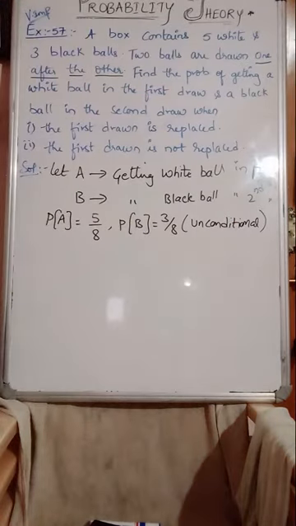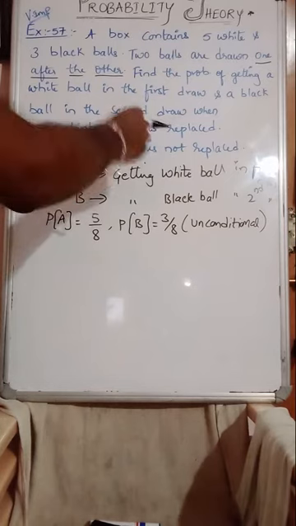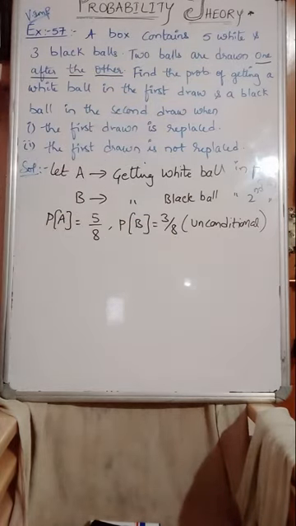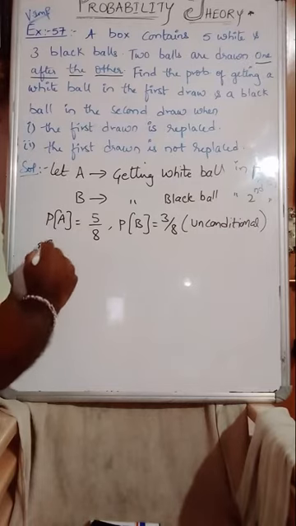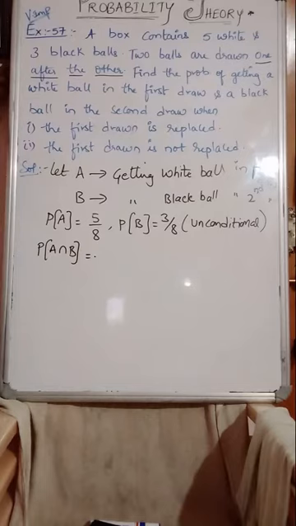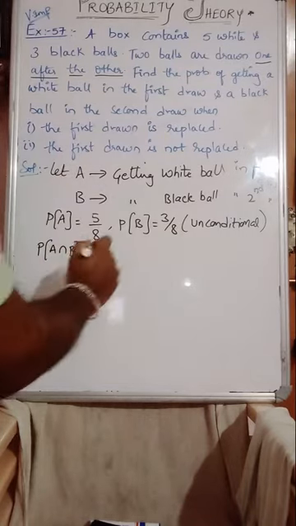Unconditional means the first ball drawn is being replaced back. When you are replacing back, definitely the total balls will not get affected. They are not dependent, they are totally independent. Are you clear, guys? Therefore, the probability of A and B, meaning getting white and black balls when the first ball is replaced,